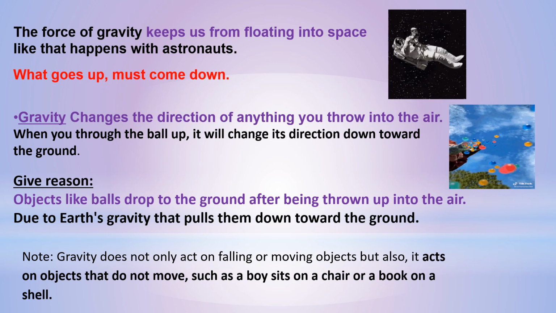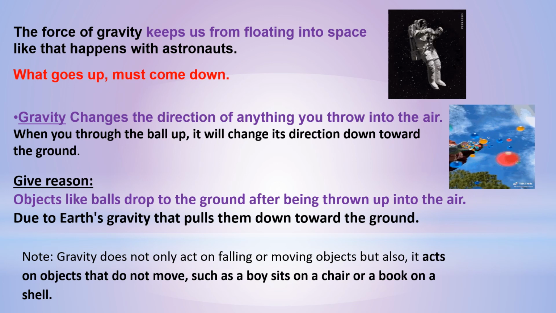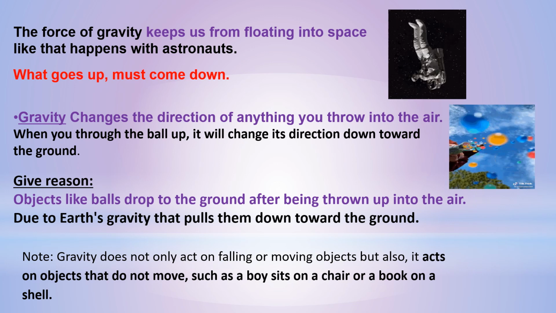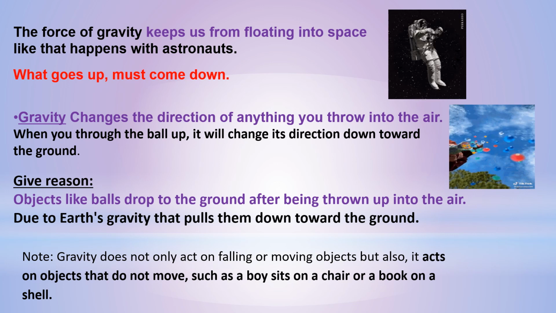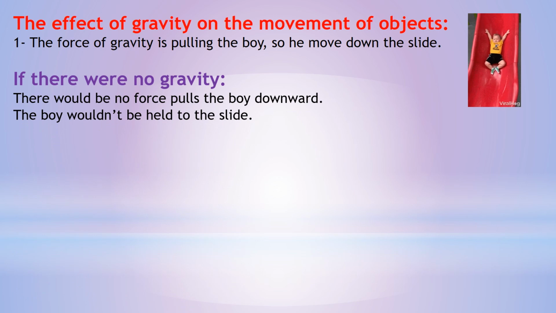Gravity doesn't only act on falling or moving objects, but it also acts on objects that don't move, such as a boy sitting on a chair, a book on a table, or a book on a shelf. The boy is moving down the slide as there is a force called gravity that pulls the boy, so he moves down the slide. What will happen if there were no gravity? The boy won't be held to the slide.